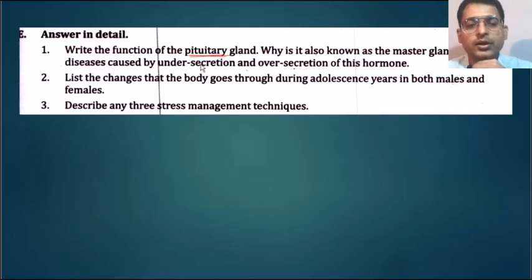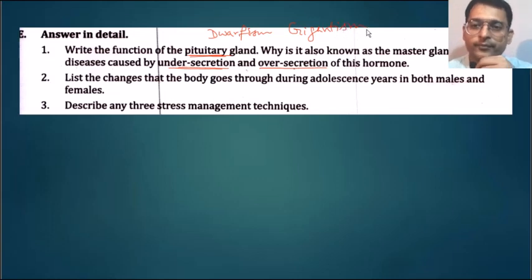It is going to regulate all the other endocrine glands. It secretes the growth hormone. Undersecretion of the growth hormone leads to dwarfism. Whereas oversecretion of the growth hormone can lead to gigantism.